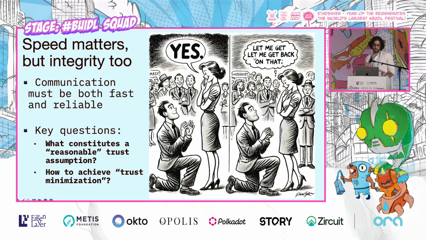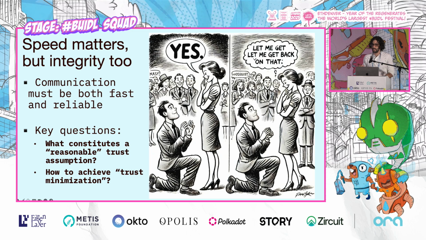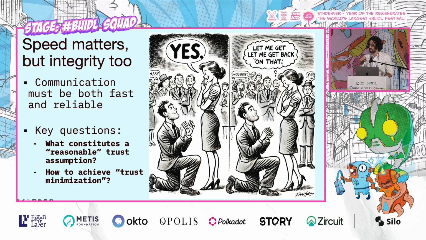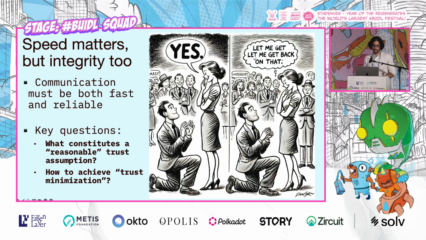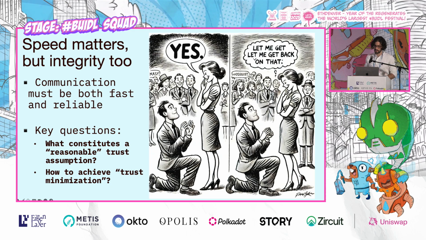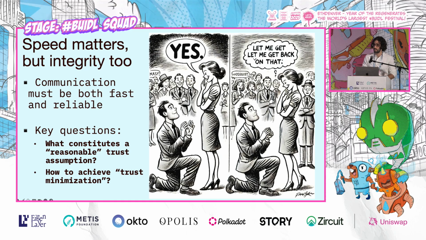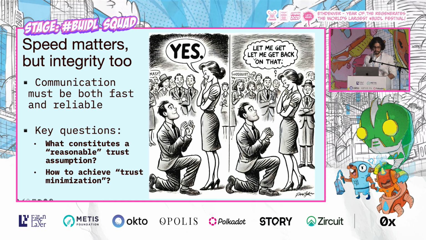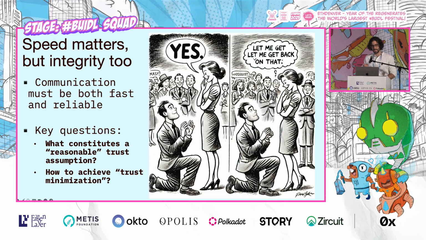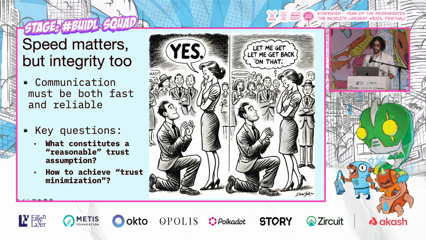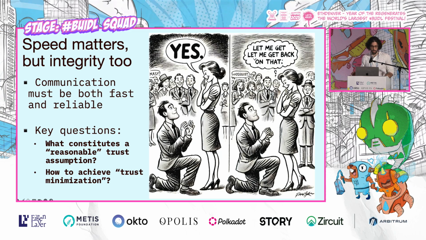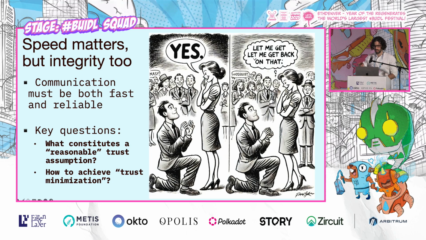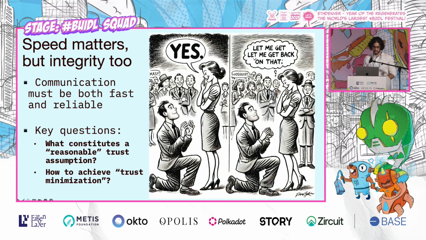Now, of course, the reliability of a message can come from a variety of different sources or different assumptions. And so a key question is always, what constitutes a reasonable trust assumption when one application is verifying a message from another? And this may be different, or the minimum required assumption may be different when those two applications reside, for example, on the same chain versus different chains, or whether they are on different L2s, but on the same L1, etc. And we'll get into that. How do you achieve trust minimization?